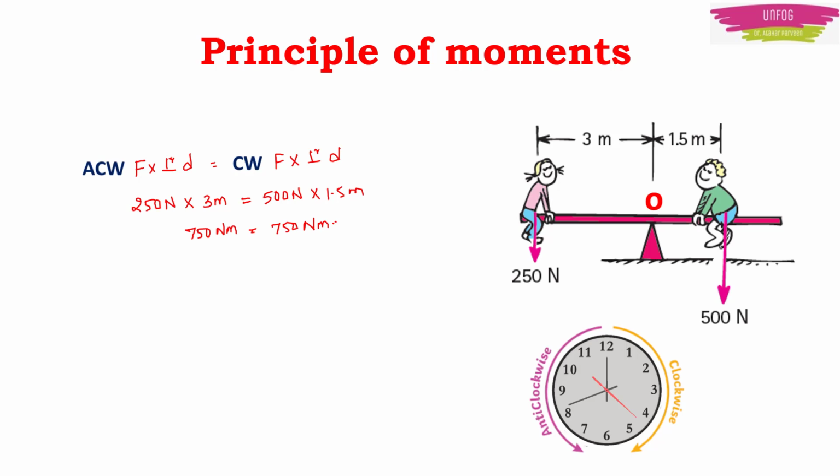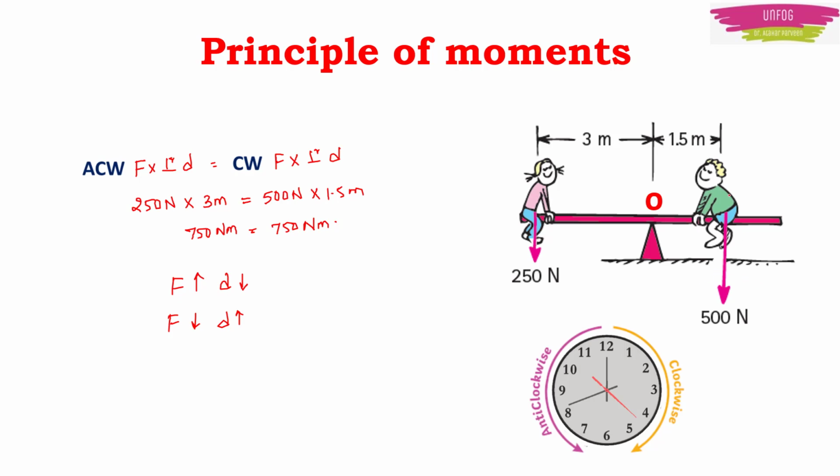So what we have to understand here is, to maintain the equilibrium, if the force is more, the distance will be less. And if the force is less, the distance will be more on either side. That is, if on the left hand side the force is less, the distance will be more. And to maintain the equilibrium, on the right hand side, the force will be more and the distance will be less. Then only both the moments will be equal.